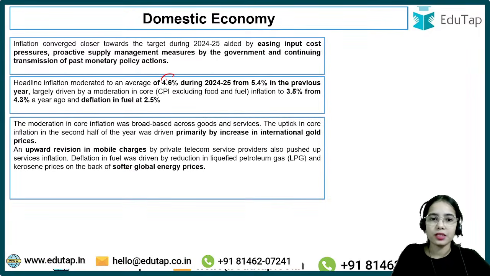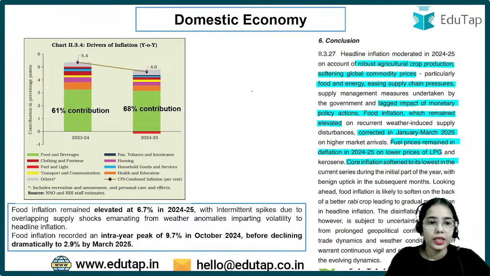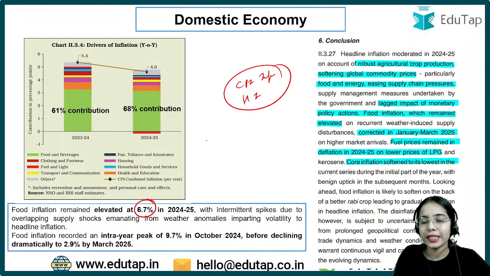So here this data point is important, that 4.6%, this was the headline inflation, CPI inflation during 2024-25. This was lower than the previous year, 5.4%. Okay. Now food inflation remained elevated at 6.7%. So in the CPI inflation or the headline inflation, the highest weightage is for food and beverages, right?